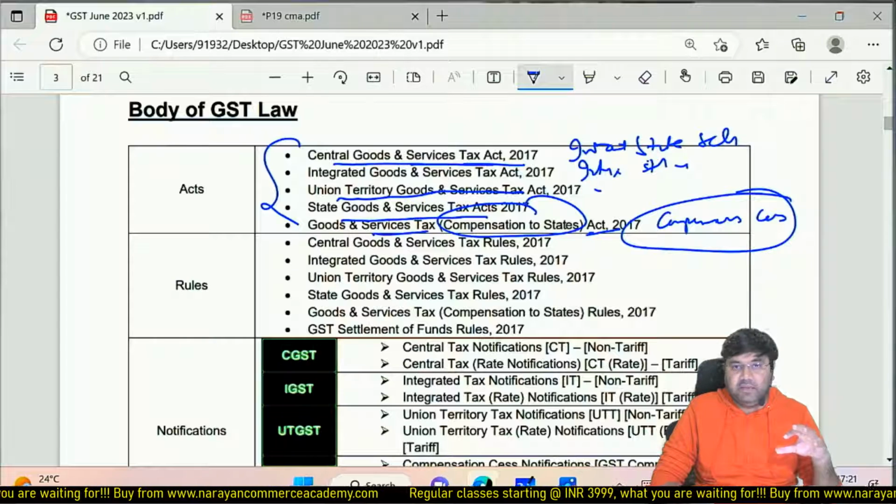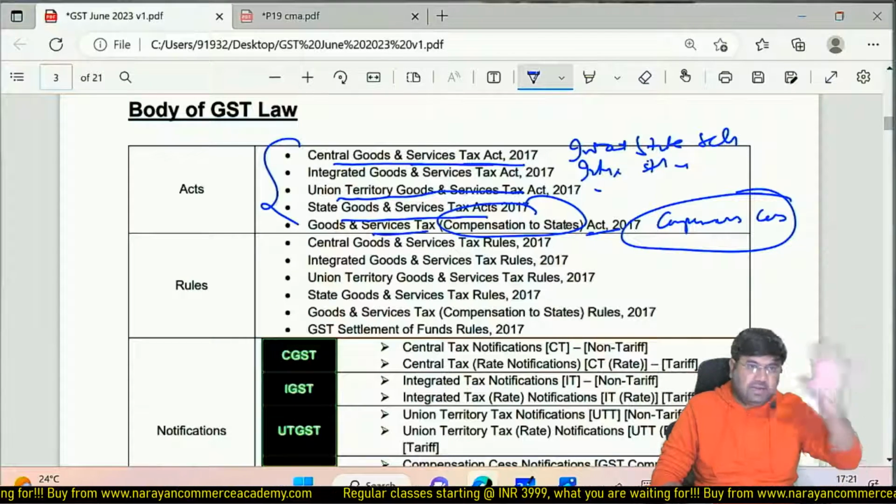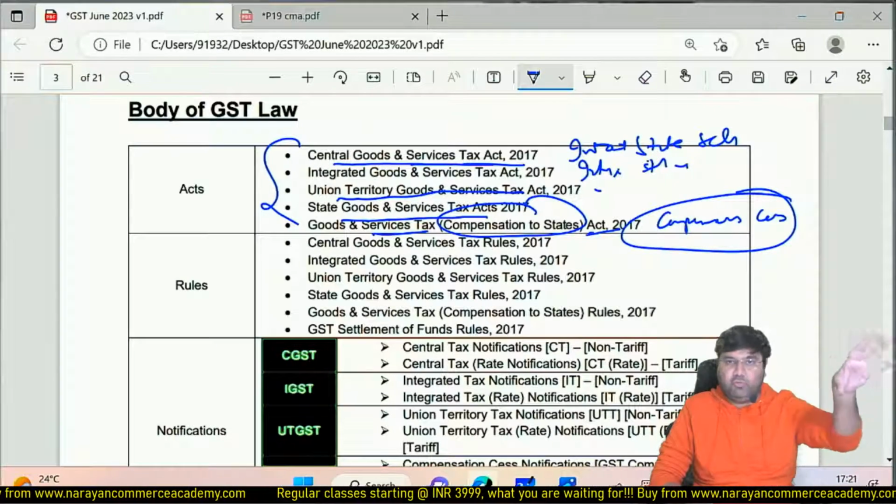What is the logic behind that? I already explained you. Any doubt till now?